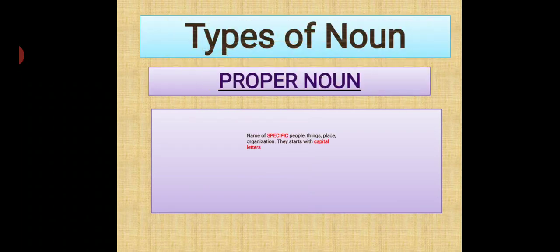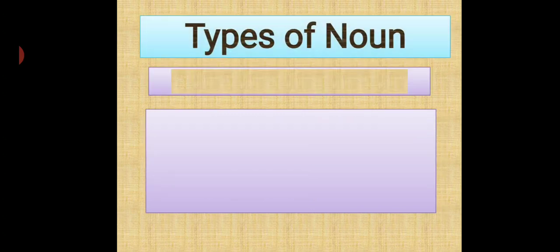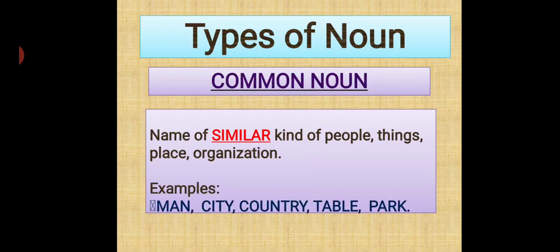First one is proper noun. Name of specific people, things, place, organization. This starts with capital letter. For example, Rahul, Pihu, Taj, Mumbai, India, HDFC Bank. Next is our common noun. It is the name of similar kind of people, things, place, organization. For example, man, city, country, table and park.